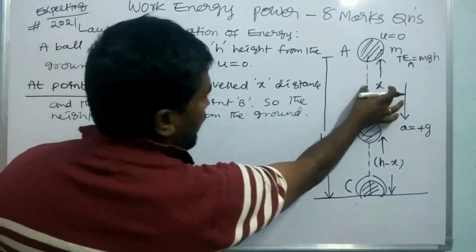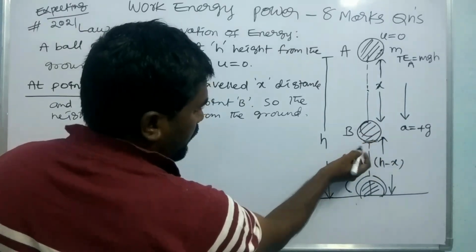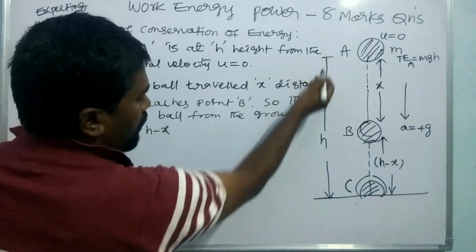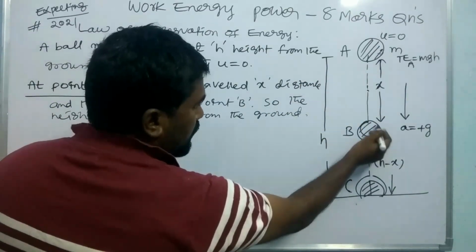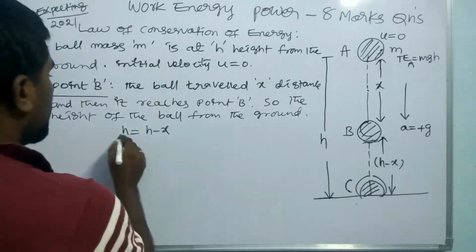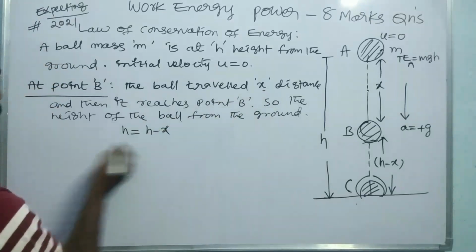It has traveled x distance, so the ball is located here, and the height of the ball is h minus x. For example, if the total height is 10 meters and it has traveled 3 meters, now the height is 10 minus 3, which is 7 meters. So here s is equal to x and the height is h minus x.